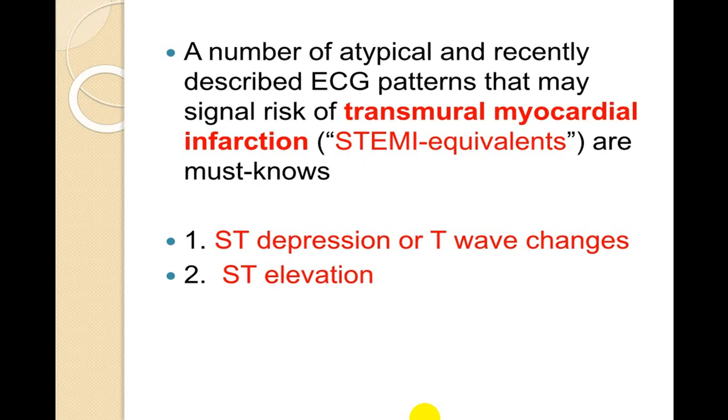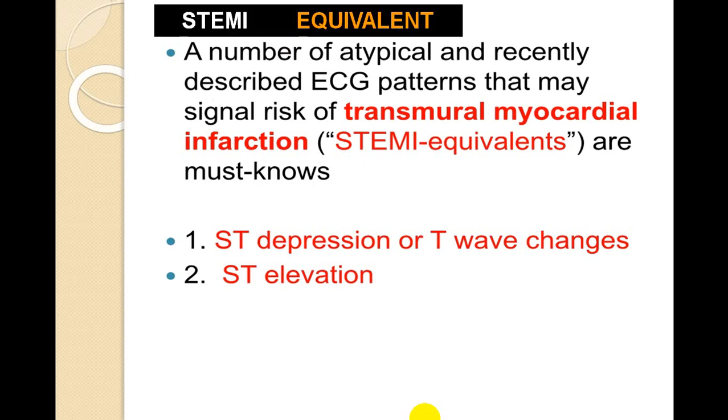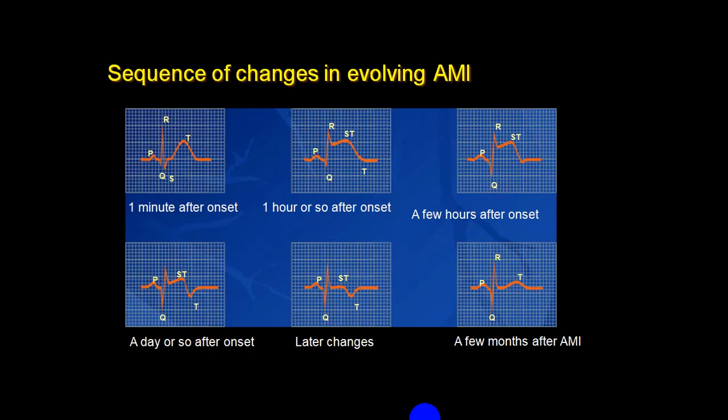If it is not fitting well, but they can end up with STEMI, we call all those conditions STEMI equivalents. This will include ST depression, T wave changes or ST elevation. We'll be showing you all those three aspects. So this we call a STEMI equivalence.